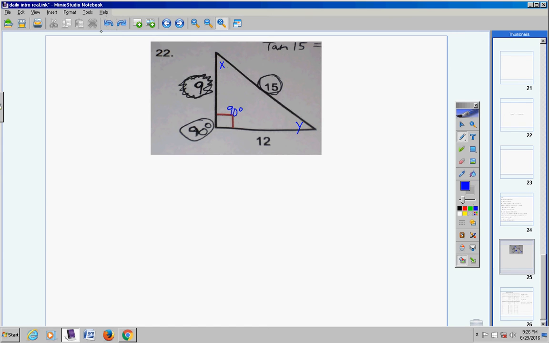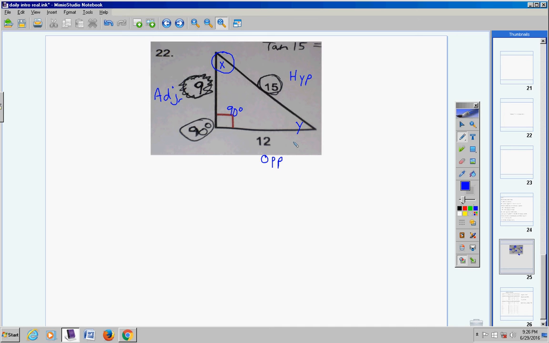Okay? Now here's how I've taught you to do that. Pick one of the angles that you want to solve for. It doesn't matter which one. I'm going to pick this one. I'm going to circle it. Now because I circled that, I'm going to go across and call this opposite. I'm going to go across from 90 and call this hypotenuse. And my third side is called my adjacent side.